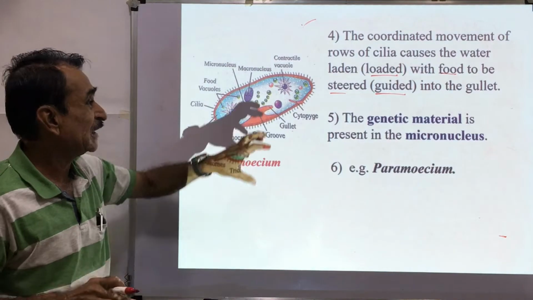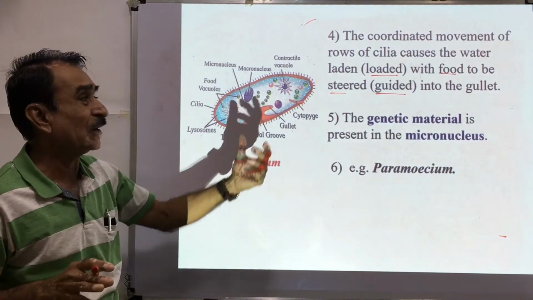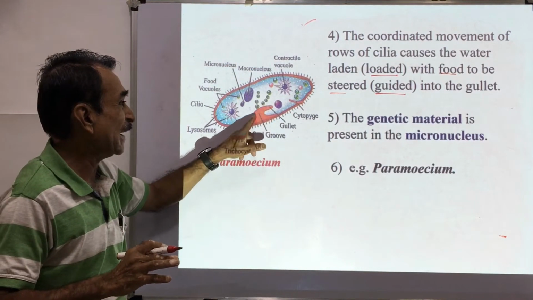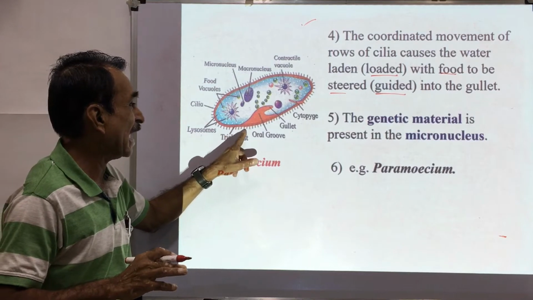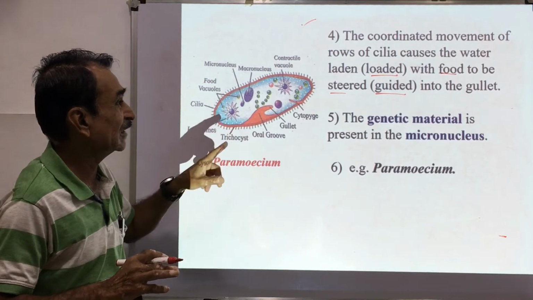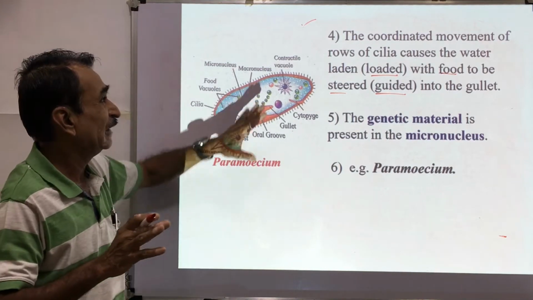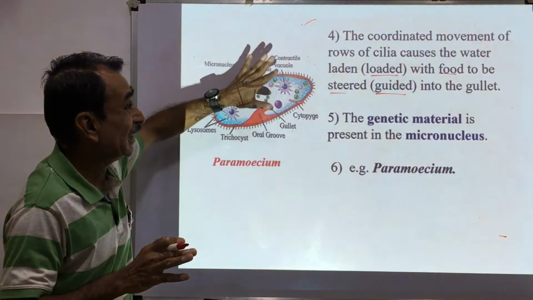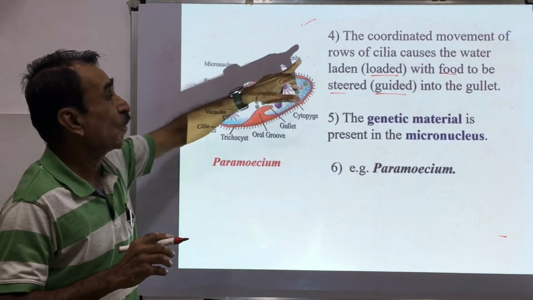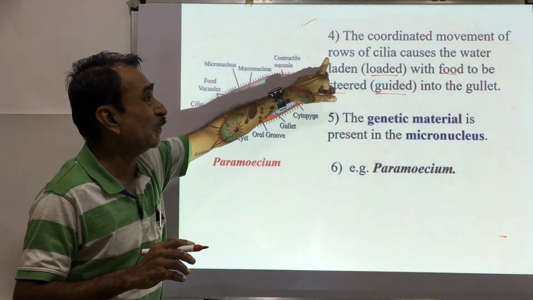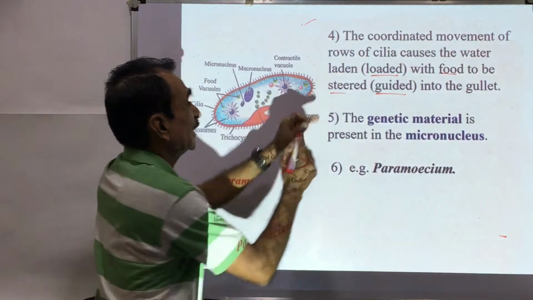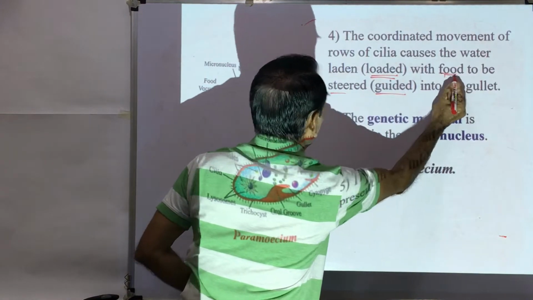Here, because of the coordinated movement of the cilia, ज्या पाण्यामध्ये फूड मटेरियल आहे ते या gullet कडे पाठवलं जातं. Here you can see that as there are cilia over the surface of the body, the coordinated movement of rows of cilia causes the water loaded with food.